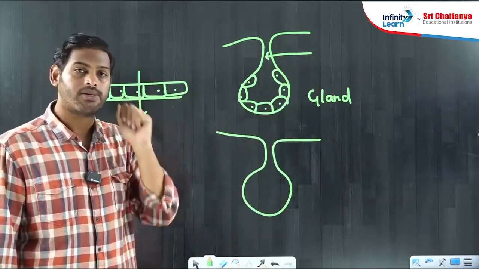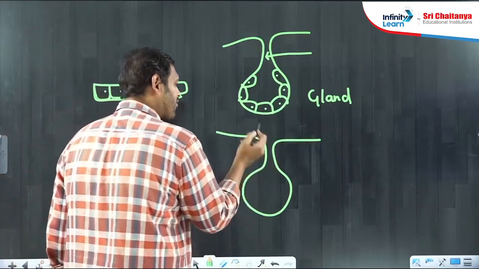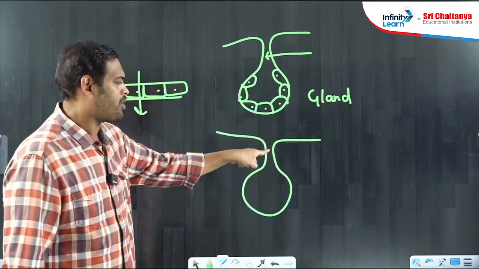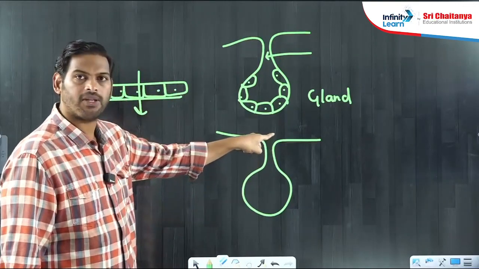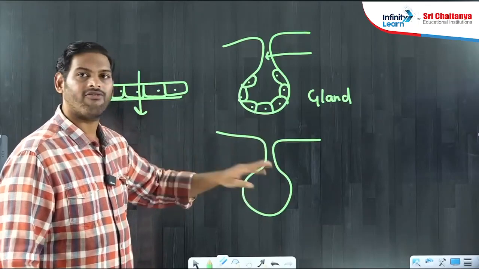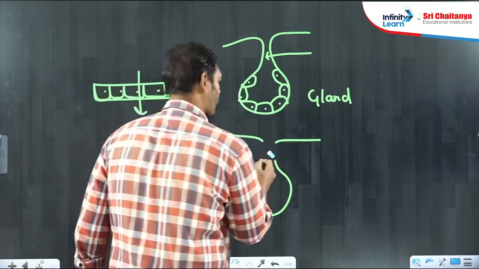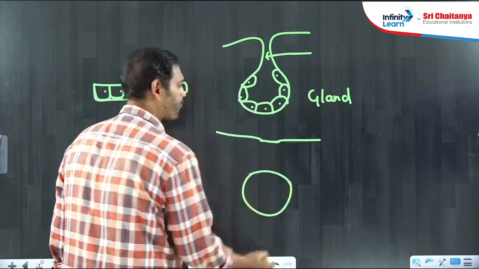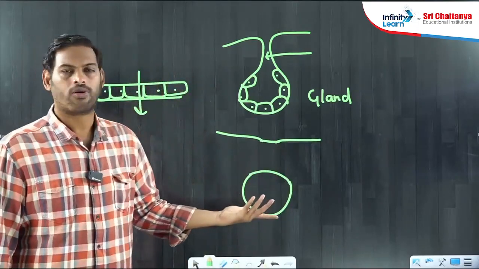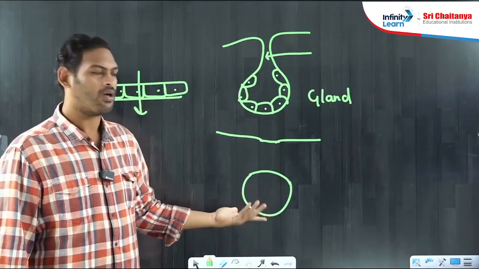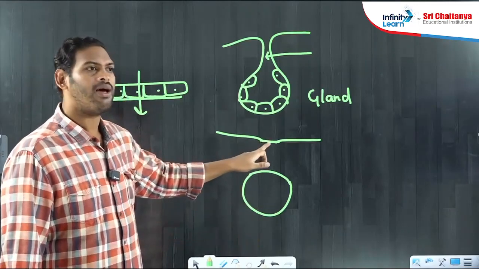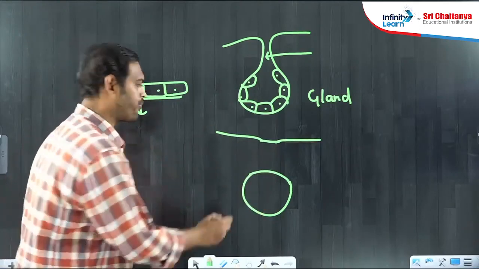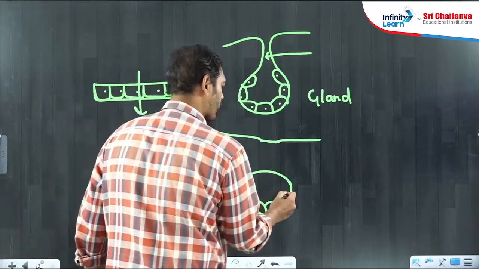Whereas in some cases, after invagination, this physical connection between surface epithelium and gland will be lost. Like this. No more connection. The surface epithelium has lost its connection with gland. Okay.